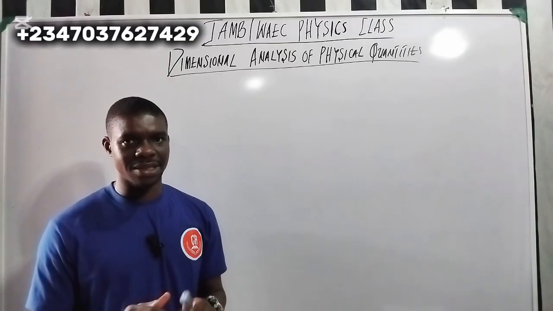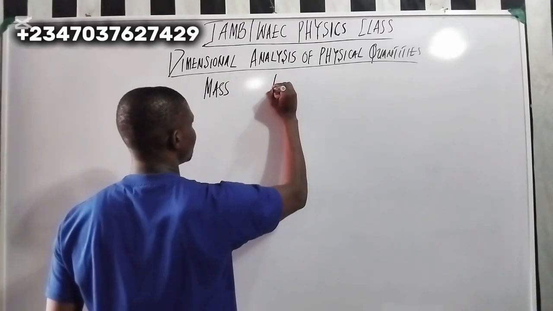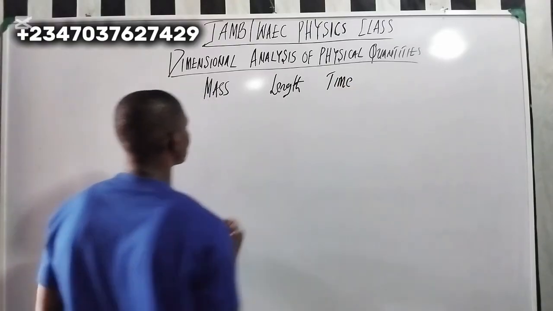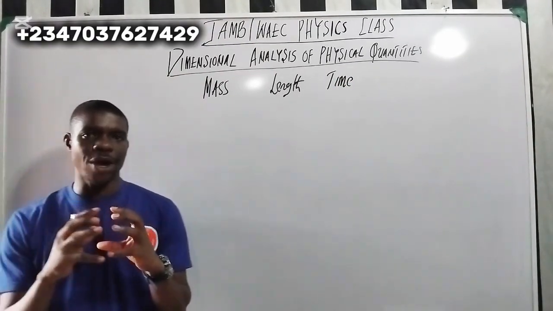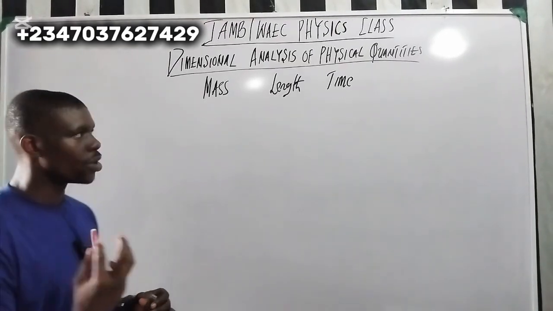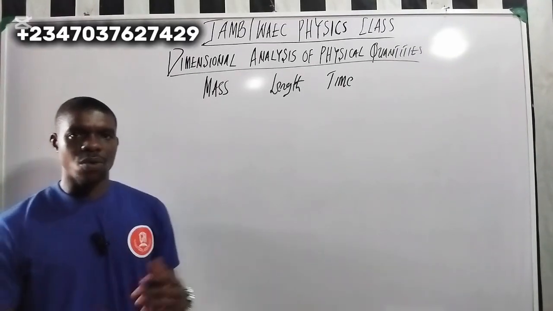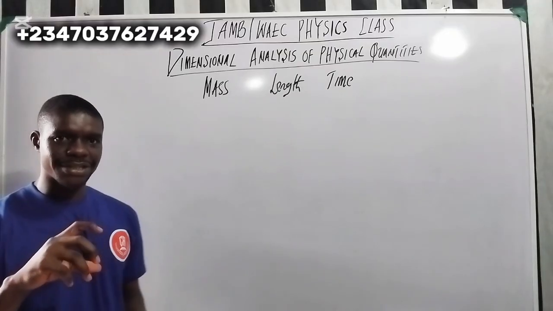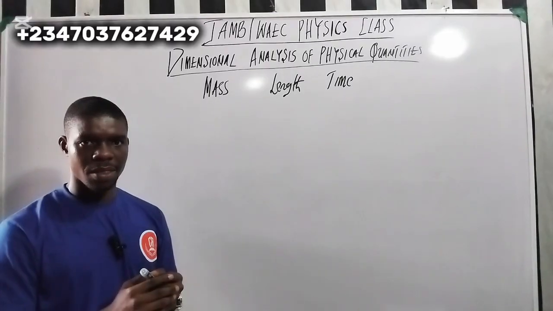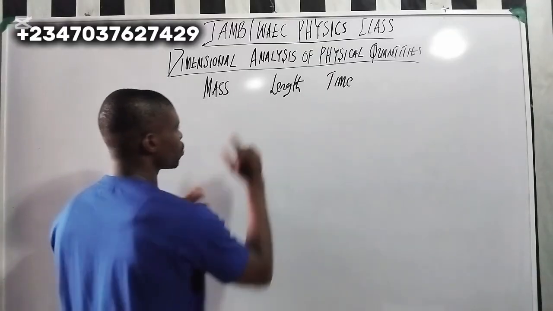And what are the three fundamental quantities? We have the mass, the length, and the time. So when you are doing dimension of any quantity, you are actually expressing that quantity in terms of these three fundamental quantities. What does it mean? It means that you are reducing that quantity to these three fundamental quantities. Hope you understand.